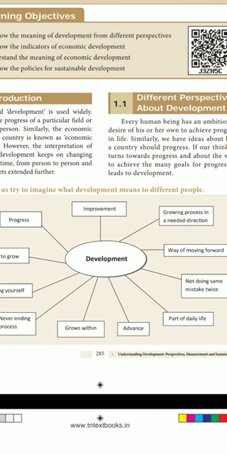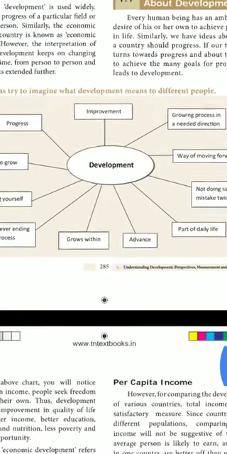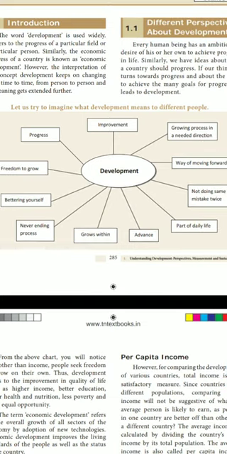So, what are the indicators of development? This is very, very important. Please listen. There is one question also. What are the different indicators of development? First, improvement. Next one, growing process in a needed direction. Next, way of moving forward. This is also one of the indicators.